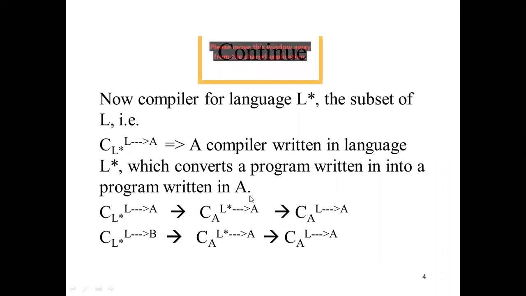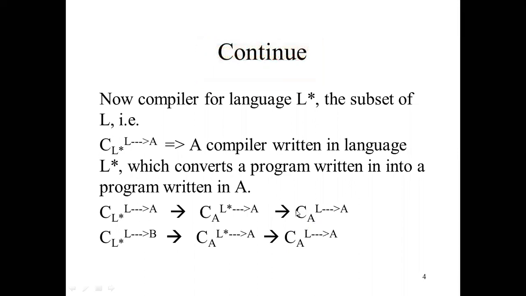So if we are using the older version, then this is called the bootstrapping step. With the help of this older version, we are adding more functions to this compiler and we are getting this one, CAL2A.